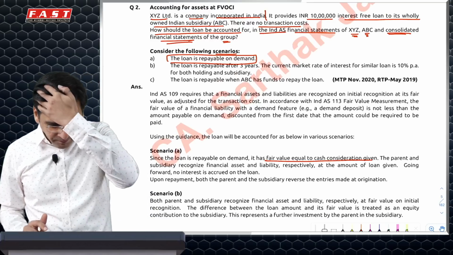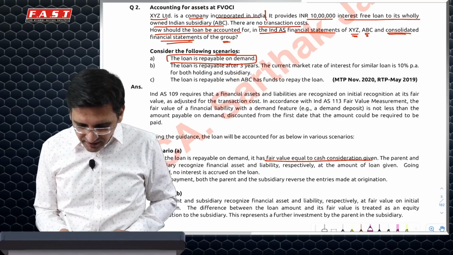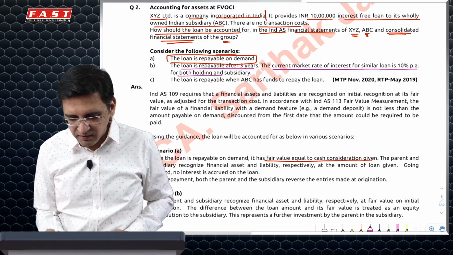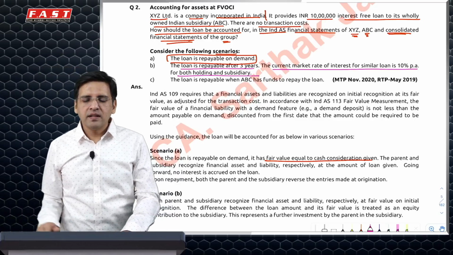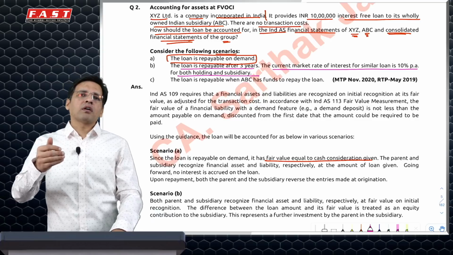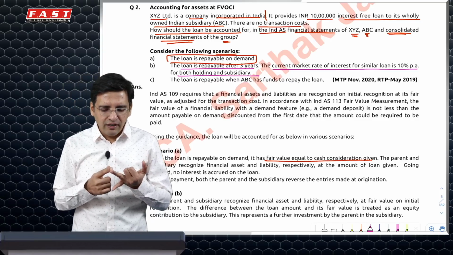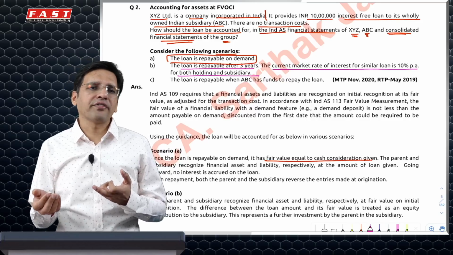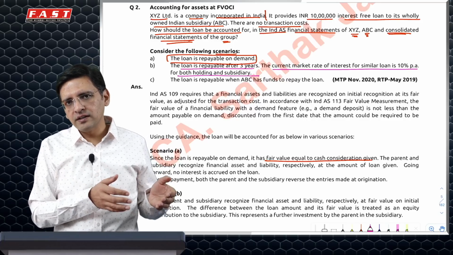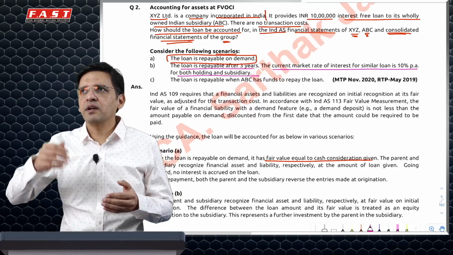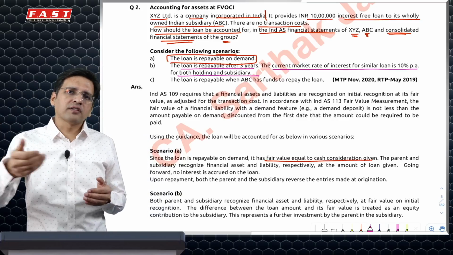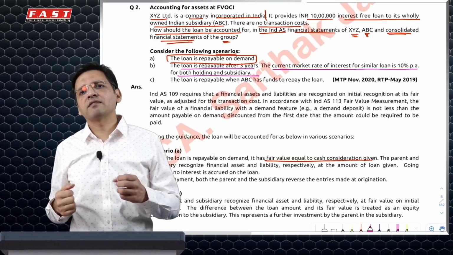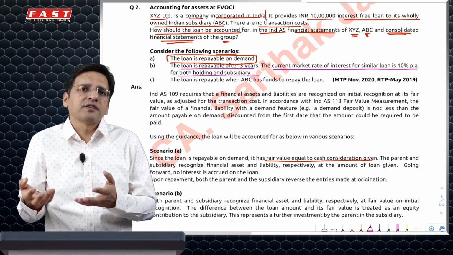So in this particular case, we can simply say that fair value will be equal to the cash consideration given. That's about it. The more interesting part would be the second one, where it says the loan is repayable after 3 years. Current market interest rate is 10% per annum for both holding and subsidiary. That means what you have given, or the contract which you have done, is not at fair value. In such a case, we use the market rate of interest, discounting the future cash flows which we are expecting to receive at the market rate to calculate the year 0 fair value. In this case, we will discount 10 lakh at 10% for 3 years, and we'll get the present value, which will be lesser than 10 lakh rupees. The difference is an extra benefit which the parent is giving to the subsidiary.